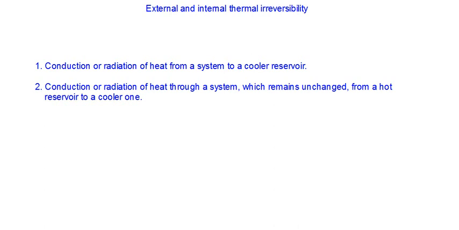Now we'll see external and internal thermal irreversibility. In the case of thermal irreversibility, take the external first. The external case is conduction or radiation of heat from a system to a cooler reservoir. You know that heat always flows from hot to cool; that's the direction of flow of heat.